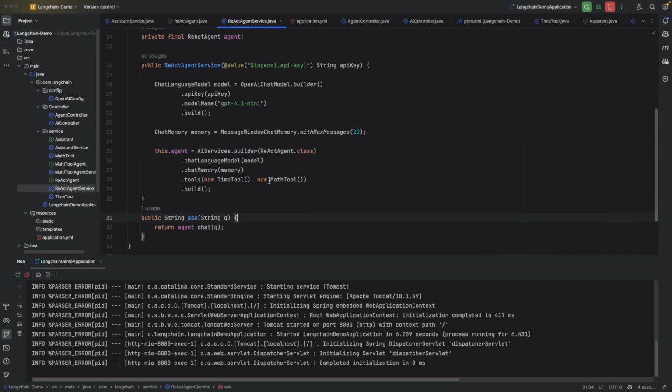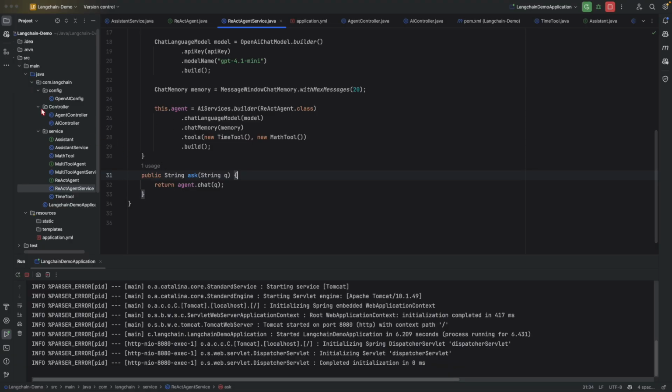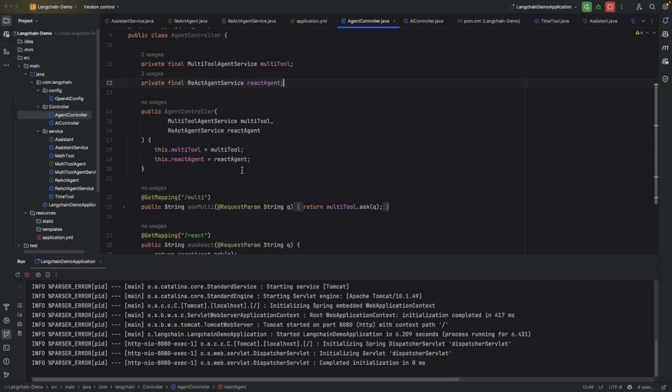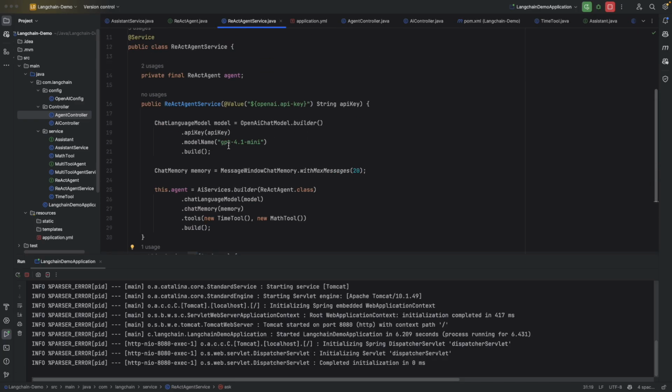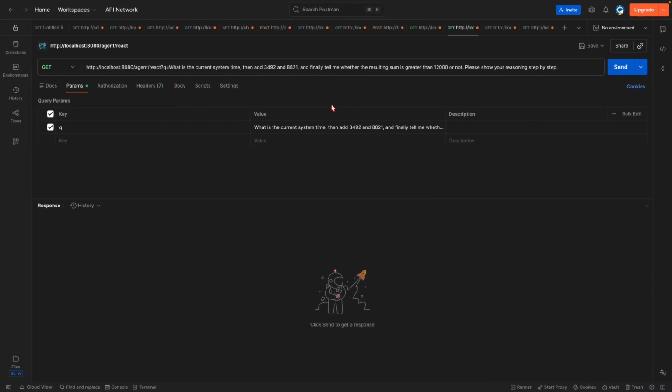For this I have created a separate controller, that is the agent controller, and here we'll be using this ReAct API that is going to call this agent. For demonstration purposes, I'll be using this query where we are saying, what is the current system time, then add these two numbers, and finally tell me whether the resulting sum is greater than 12,000 or not. Please show your reasoning step by step.